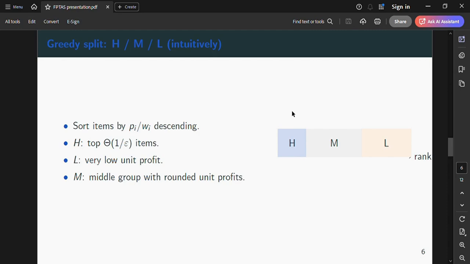The L items are those with unit profit less than (1 minus alpha) times the minimum in H. Then in an optimal solution of interest, the total profit from L is bounded by Ω(ε^(-2/3)), or in the tuned final analysis by a quantity that makes cost favorable. Practically this means we only need to approximate L up to a small relative bound P prime rather than the full scale, which reduces time. M is treated by rounding unit profits into powers of 1 plus epsilon, so there are few distinct values. These groups are assembled via subset sum FPTAS kernels.